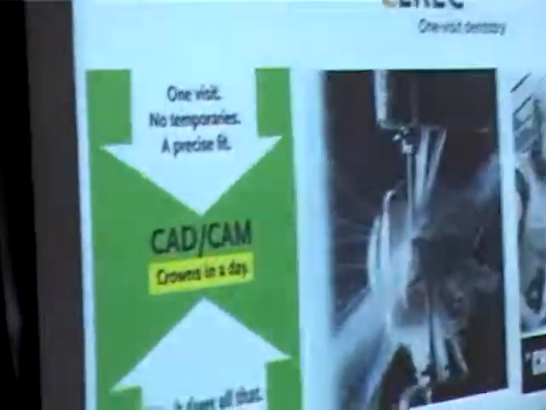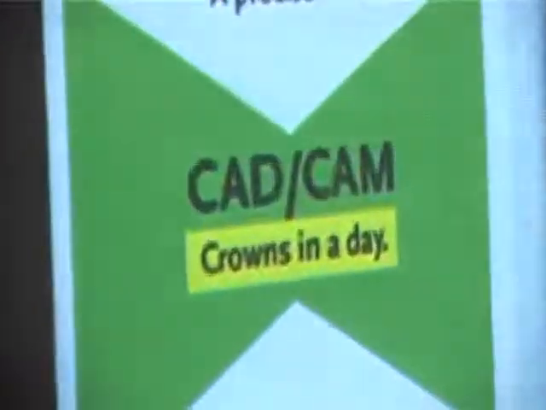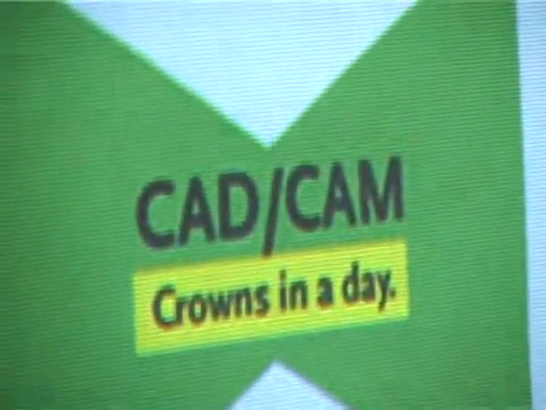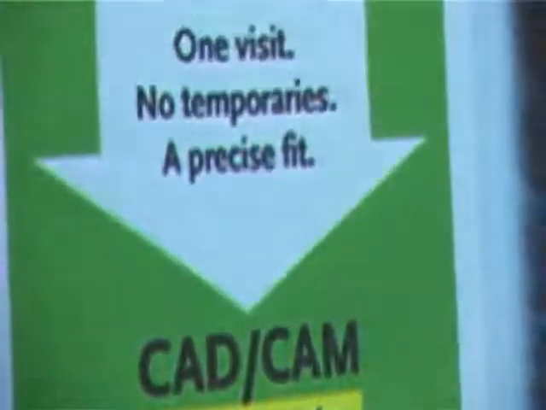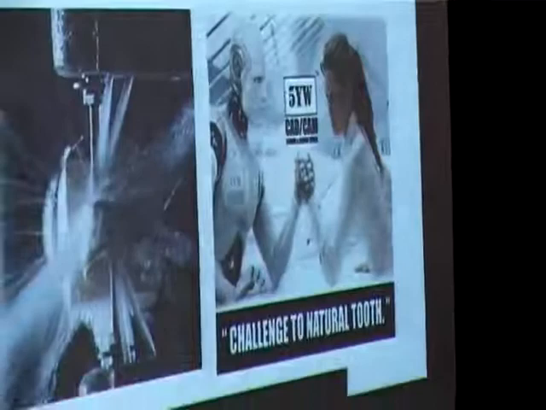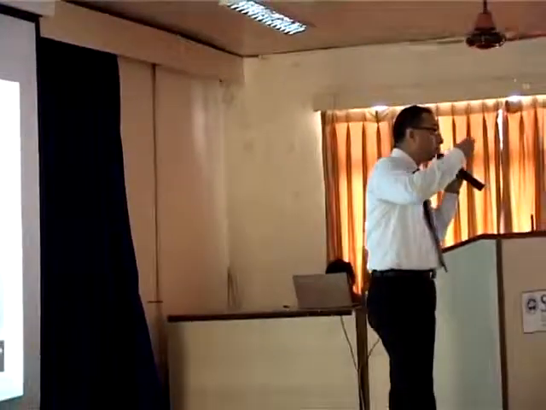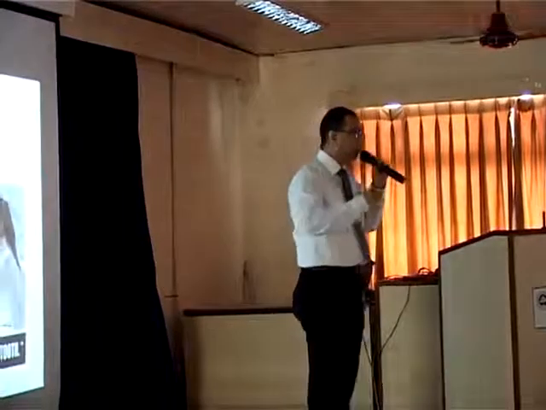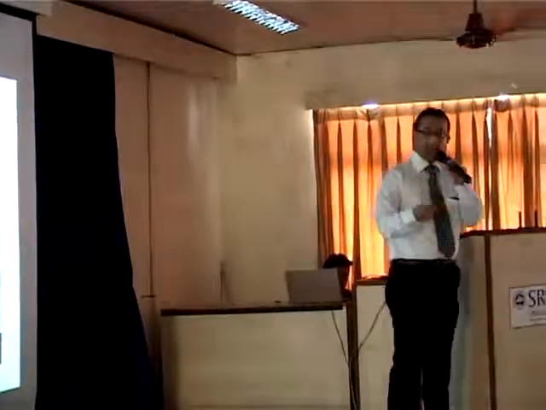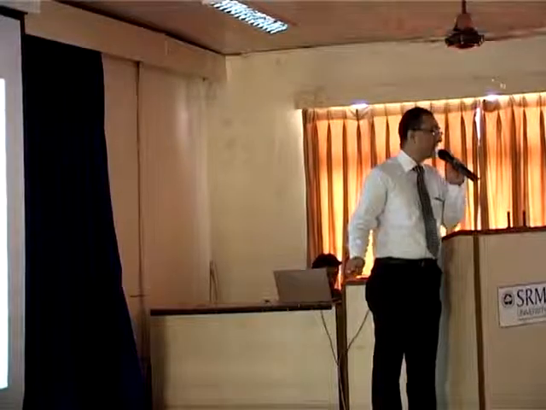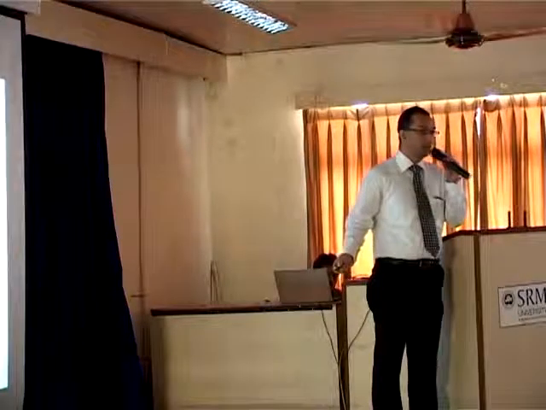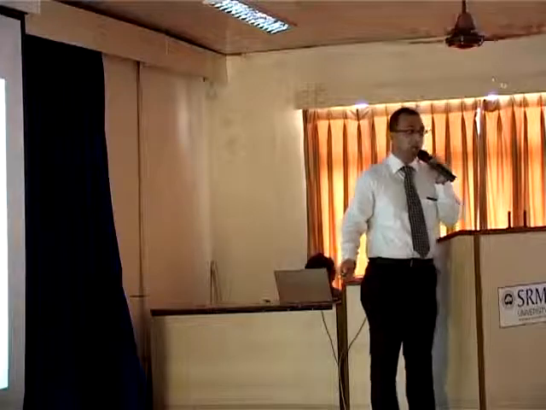Have you ever been to a dentist? I'm sure some of you all have. He fabricates a cap for you. In order to fabricate a cap, he does something to your tooth. He puts in a kind of paste to take an impression. He sends it to a laboratory. And the lead time from taking this impression to getting your permanent crown is 3 to 4 days. Here it is done in flat 15 minutes. And we are using materials like zirconia.